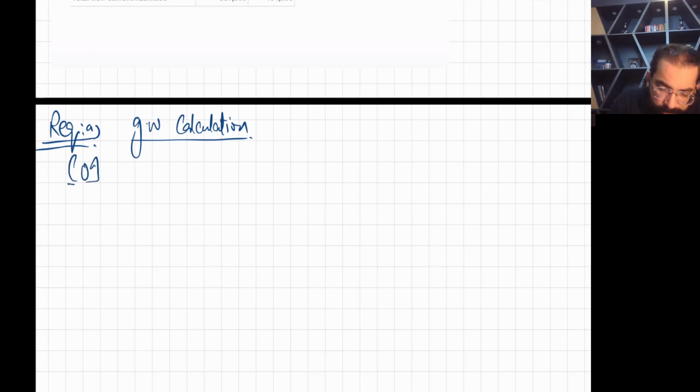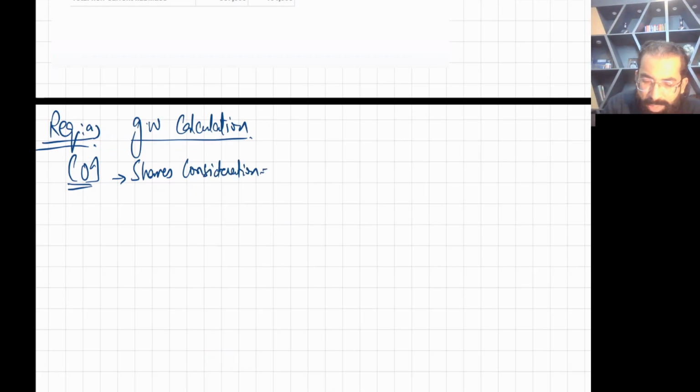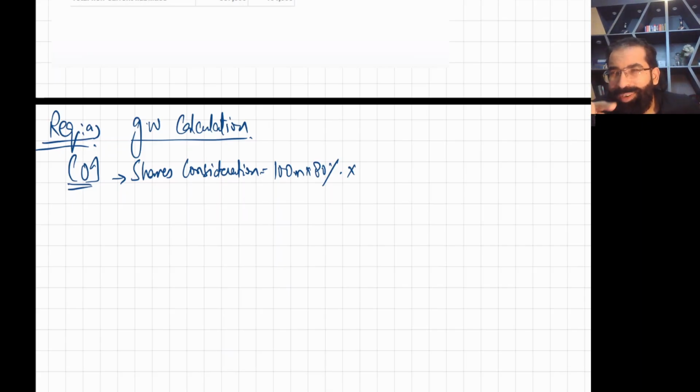So you have COI. Number one, the first thing is shares consideration. Very easy. Total shares S company issued was 100 million multiplied by 80%. These are the shares we just bought from S company. Now 1 for 4 was the deal. So 100 million multiplied by 80% is 80. 80 million into 1 upon 4 is 20 million shares.